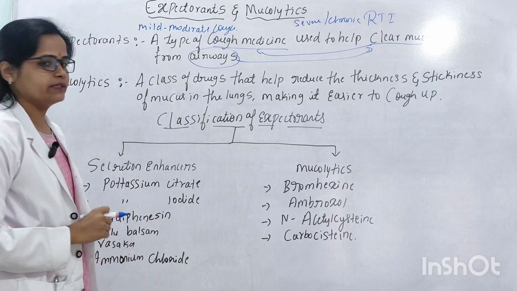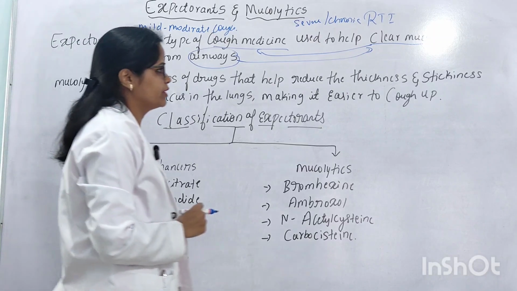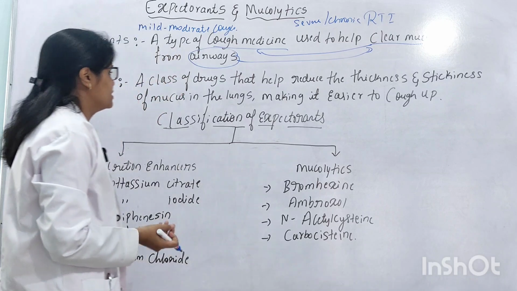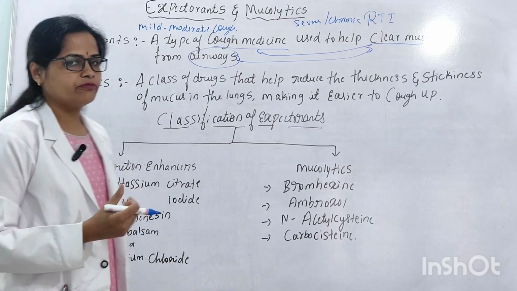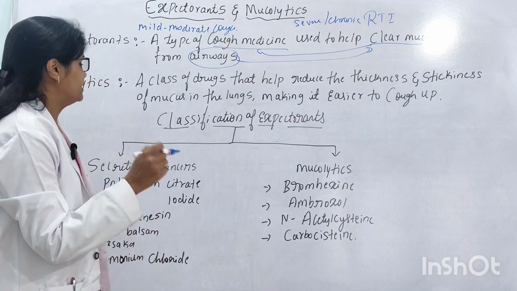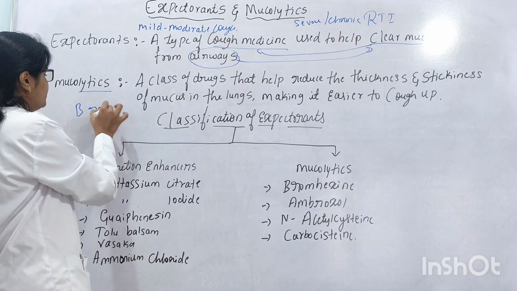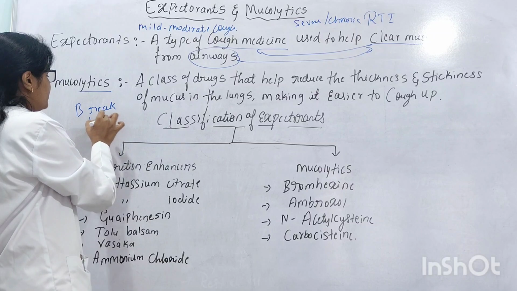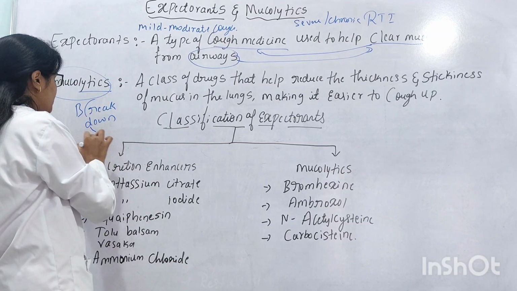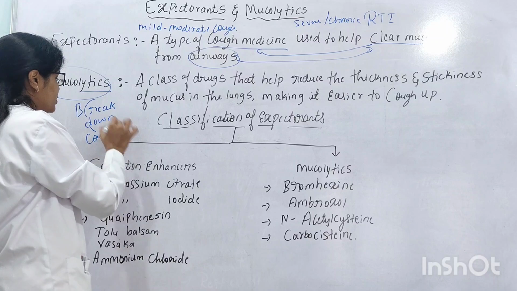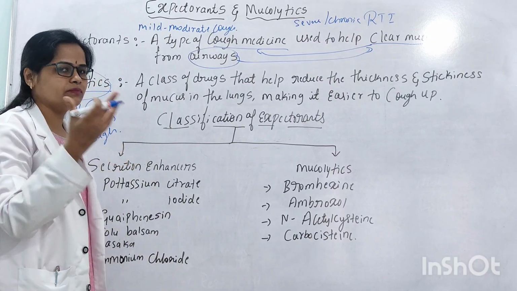Next, the mucolytics. The definition of mucolytics is a class of drugs that help to reduce the thickness and stickiness of the mucus in the lungs, making it easier to cough out. Lytic is nothing but breakdown. These mucolytics are breaking down the mucus that has filled up, and it will come out.